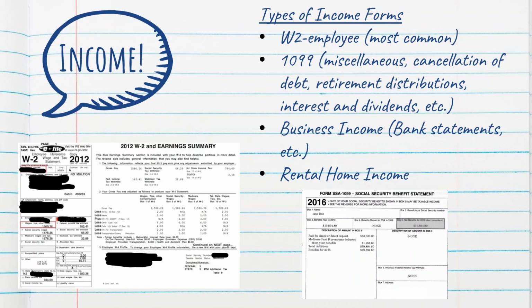In addition to these two, we have bank statements. If you own your own business and perhaps you're not using some sort of tax software, your bank statements are going to be the most important income form that you're going to use and present to your tax preparer when it's time to file your taxes. But if you are using a form of software such as QuickBooks or Stessa, you're going to want to download those files and use those as well when it's tax time and time to report the income that you earned over the tax year. Some people also have rental home income, and those statements would be important as well.